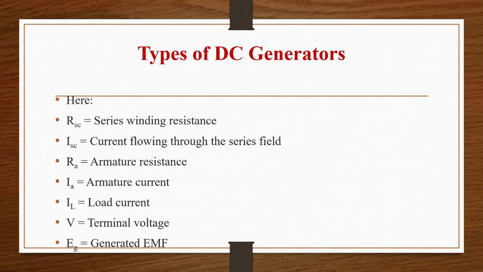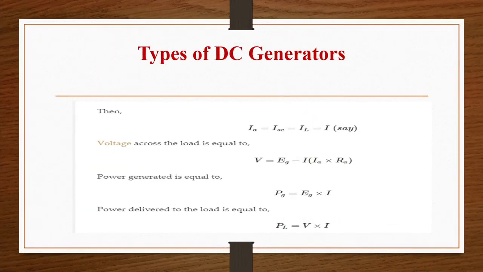RSE is the series winding resistance, ISE is the current flowing through the series field, RA is the armature resistance, IA is the armature current, IL is the load current, V is the terminal voltage, and EG is the generated EMF. Students, all of you should note down all the diagrams and equations and the terms related with these diagrams. Note down, okay?